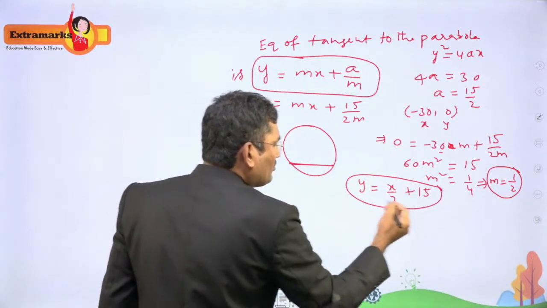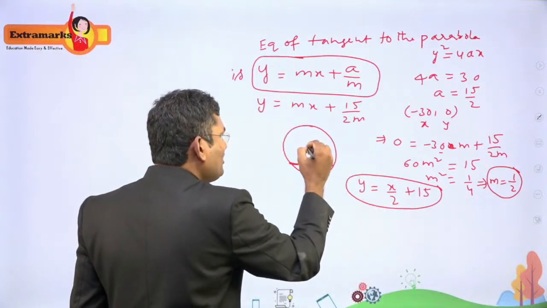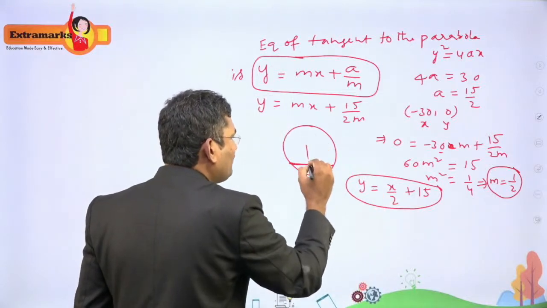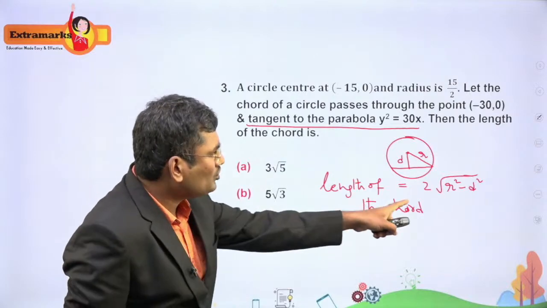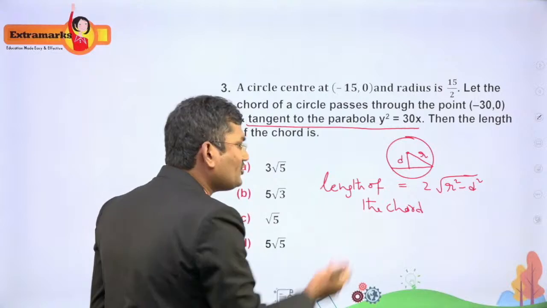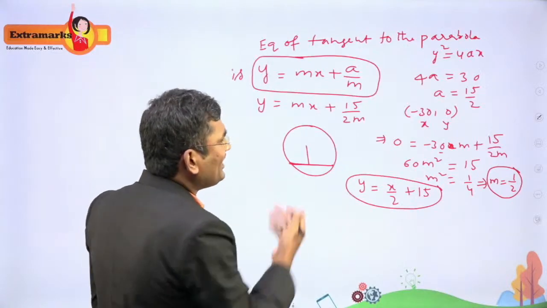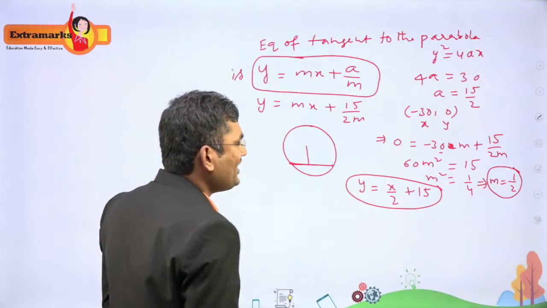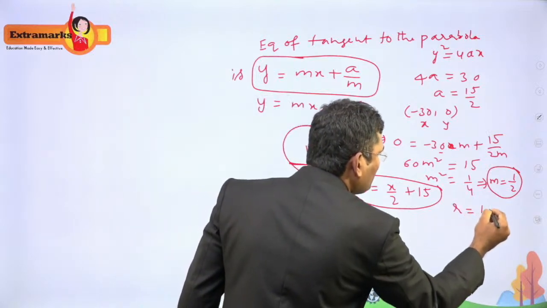Now, what do I have to find? Just now we already saw the formula. What is the formula here? 2 root of r square minus d square is the length of the chord. So already they have given the radius is 15 by 2. R is equal to 15 by 2.